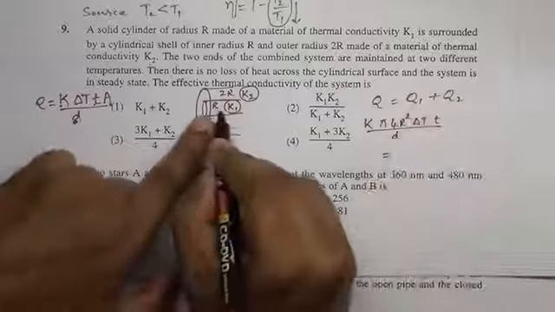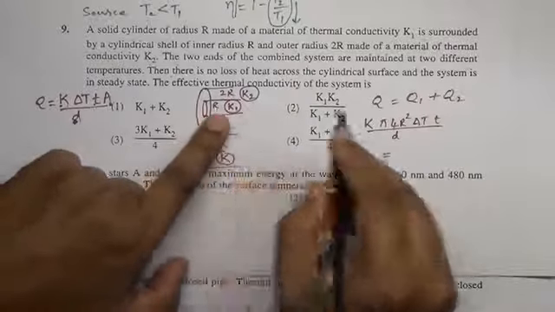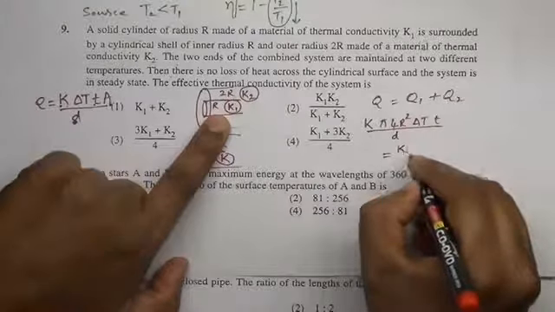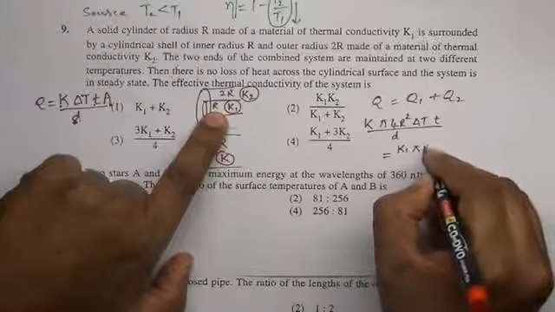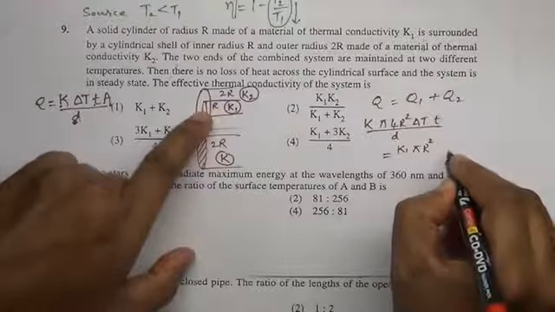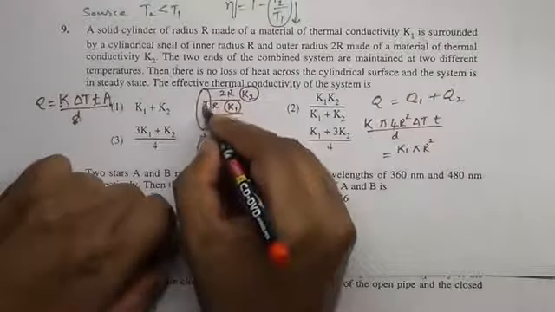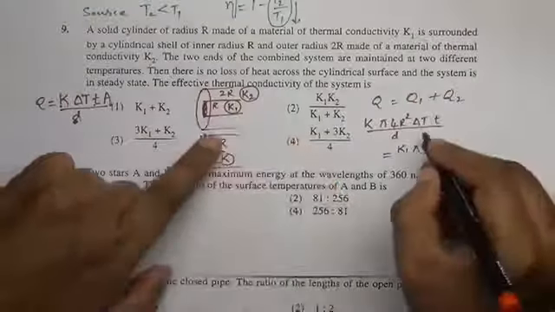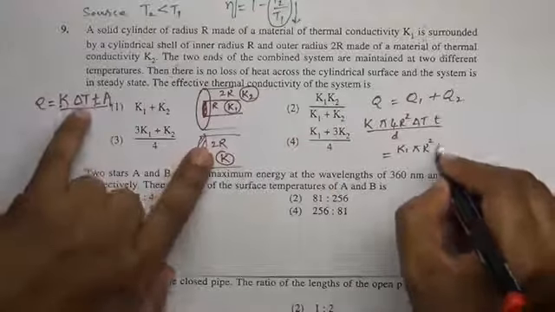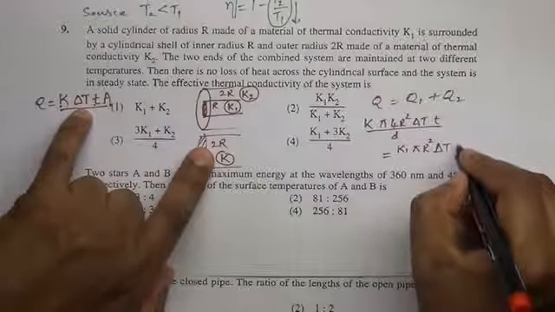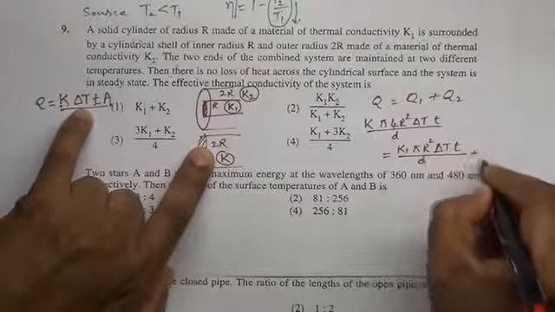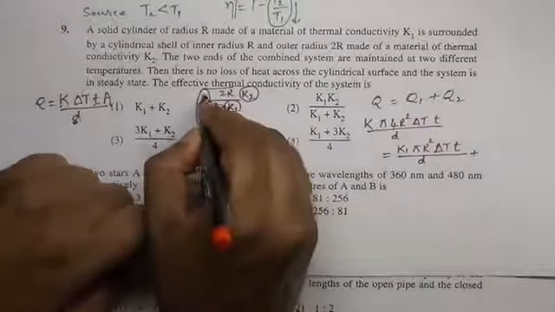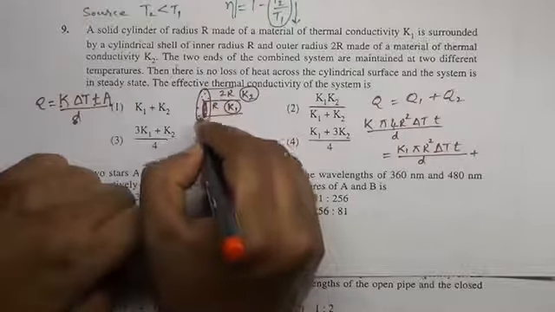Q1 is the heat conducted by the core. K1 is the thermal conductivity of the core, pi r square is the area of cross section of this core, temperature difference delta T, time T divided by depth, plus Q2. Now I want the area of this dotted portion.